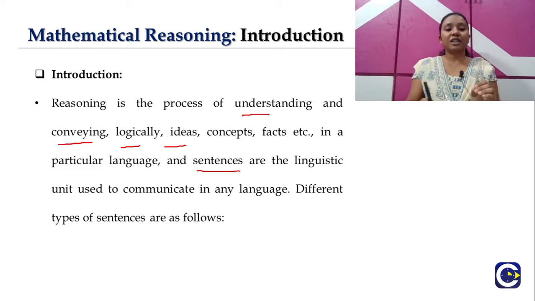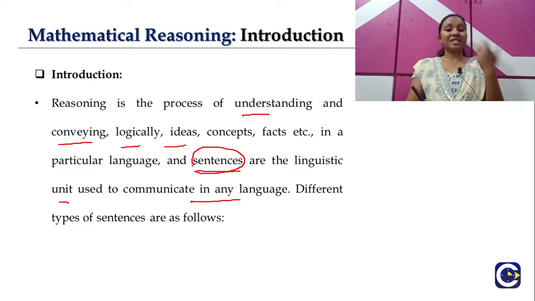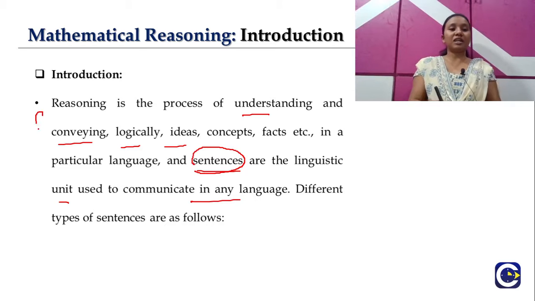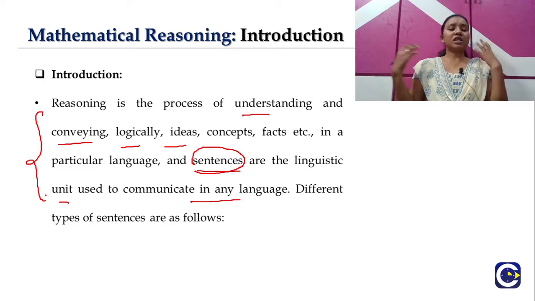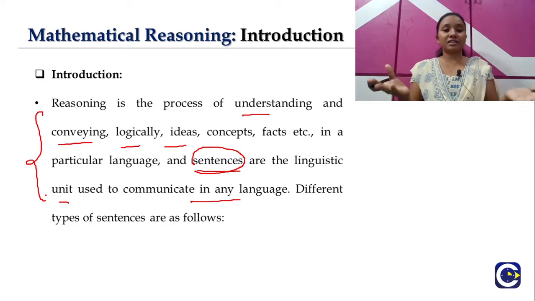So sentences are the basic linguistic units which are used to communicate in any language. This is the general meaning of reasoning.